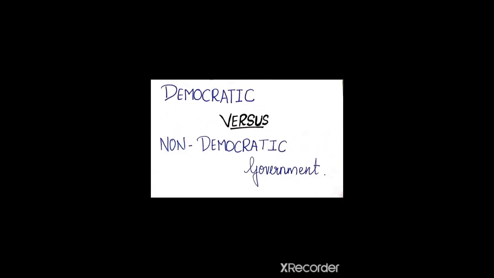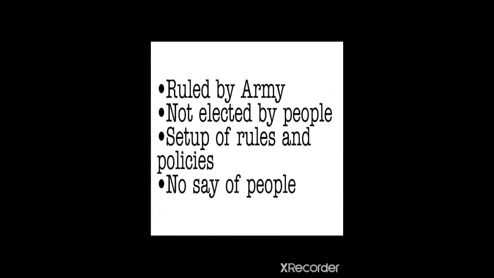We will study the difference between the democratic and a non-democratic type of government. Let us first take an example of Myanmar. Myanmar is a neighboring country to India. In Myanmar, the country is ruled by the army. So it is not a democracy and it is ruled by the army personnel. And those personnel are not elected by the people. Like I told you, in India we have the system of voting and elections, but in Myanmar those representatives are not elected by the people.